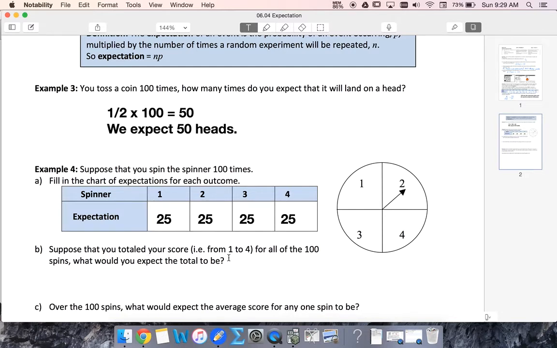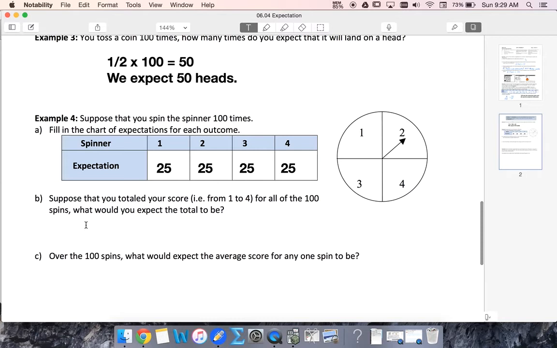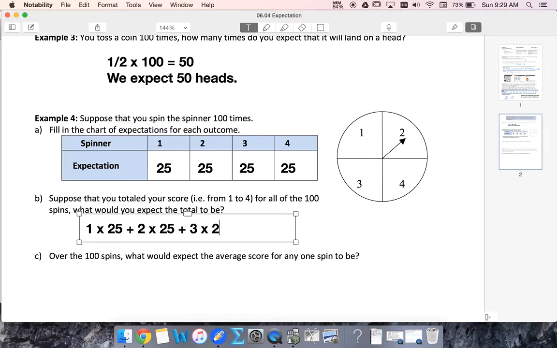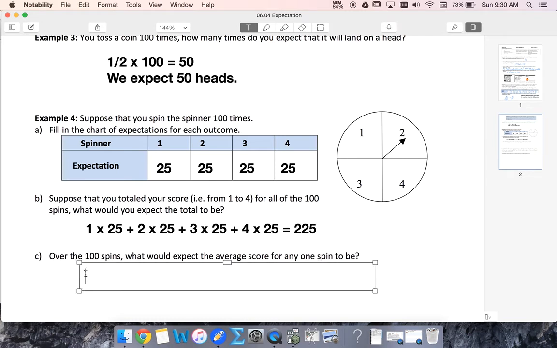If we total the score for all of the 100 spins, what do we expect the total to be? Well, if we totaled the scores, that would be 1 times 25 plus 2 times 25 plus 3 times 25 plus 4 times 25. So that would be 100 plus 75 plus 25 is 200, so 225. Over 100 spins then, what would we expect the average score to be? We're going to take our 225 to find average, 225 divided by 100, and we would expect 2.25.